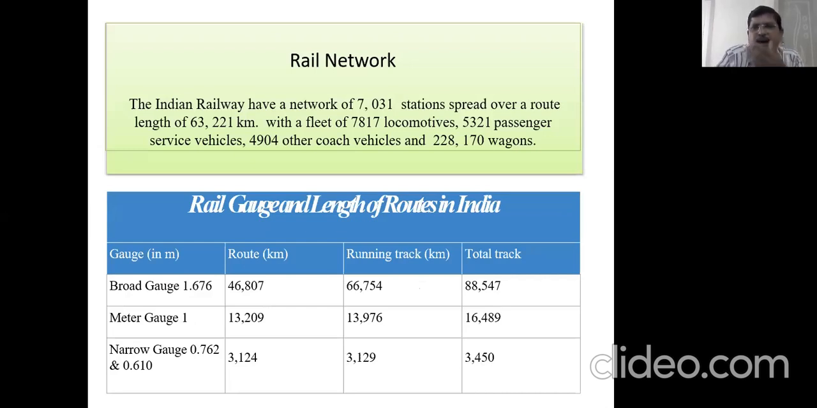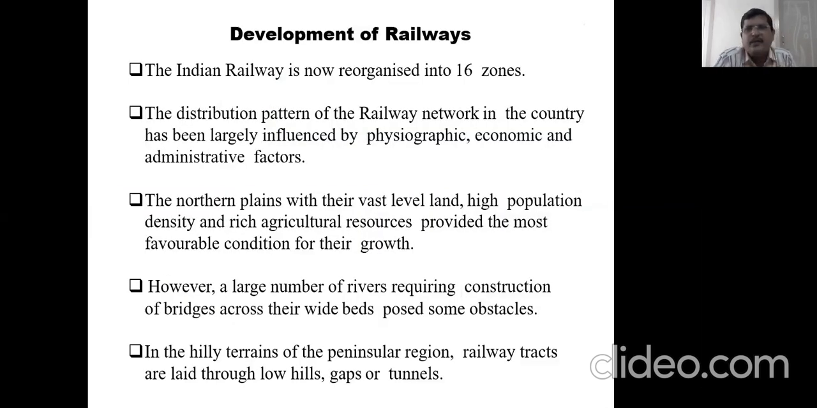So we have some data which is available in your textbook. You can see the total tracks, broad gauge, meter gauge and narrow gauge. In route length, narrow gauge we have very little, and meter gauge also very little. Now, development of railways. The Indian Railways is now reorganized into 16 zones. The distribution pattern of the railway network in the country has been largely influenced by physiographic, economic and administrative factors.